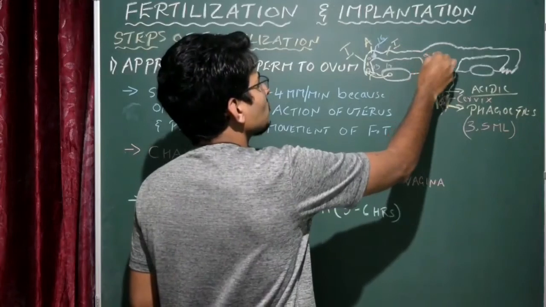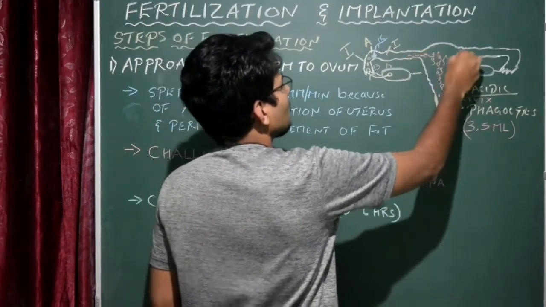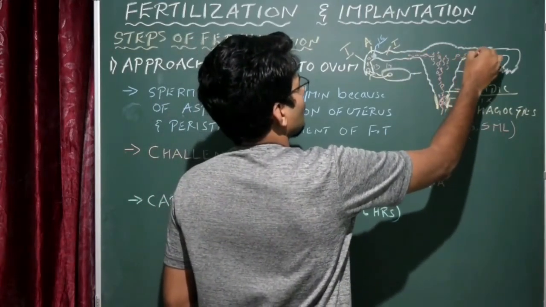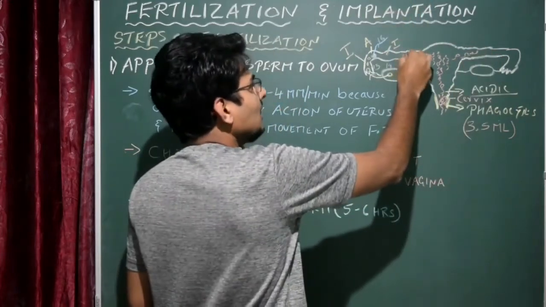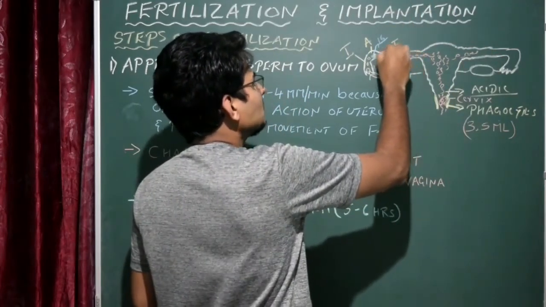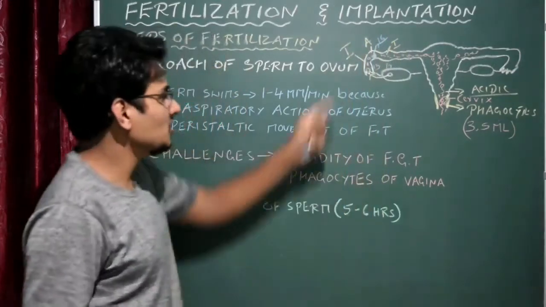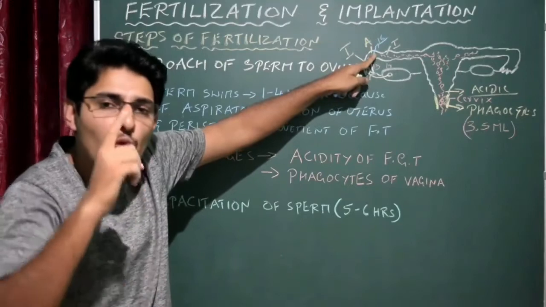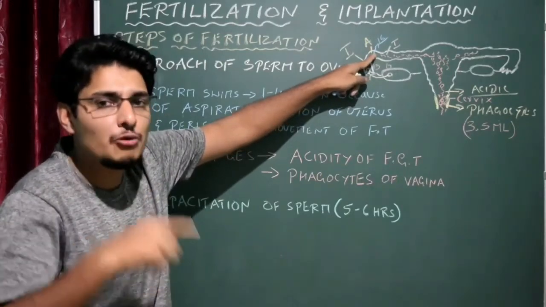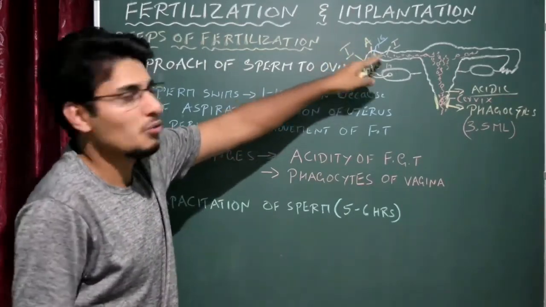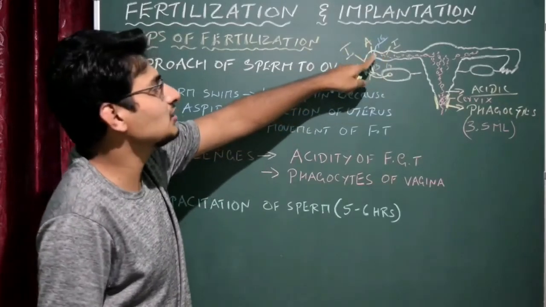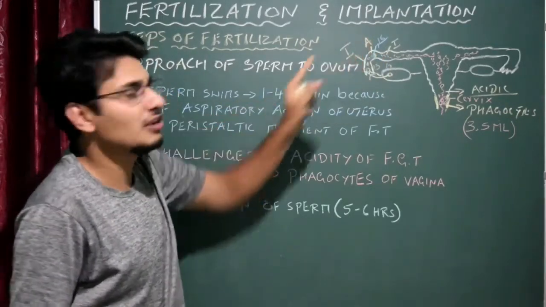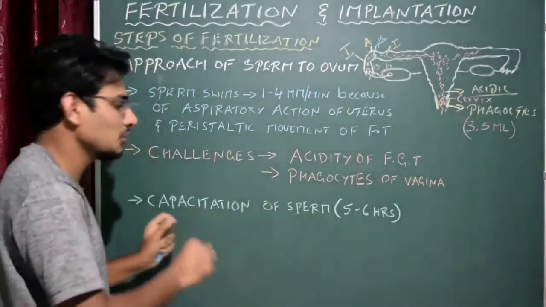Now they take the diversion like this, and ultimately it reaches this particular site. This particular site is the ampullary isthmic junction, where the ovum or secondary oocyte is waiting. So millions of sperm now reach the ovum at the ampullary isthmic junction. So this is the thing to remember.